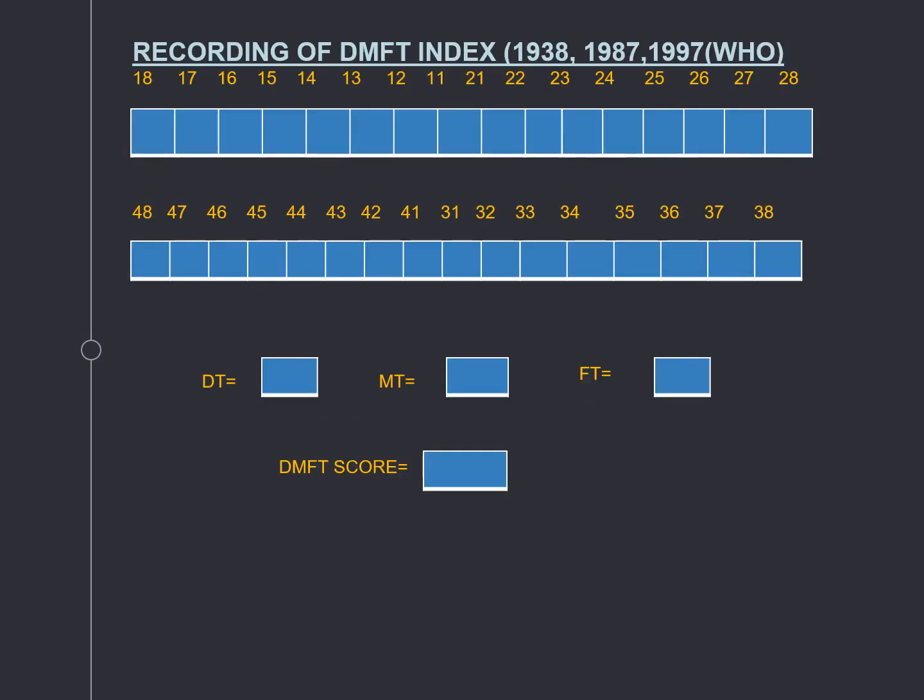How to record the DMFT index? This is the format for recording the DMFT index. Regarding the teeth seen by you, from 17 to 27 and 47 to 37 are taken into consideration, which is 28 teeth. In the decayed box you record how many teeth are decayed, and in the missed box you record how many teeth are missed due to caries. Filled teeth, which have been restored with a filling due to decay, are also considered. The total DMFT is D plus M plus F, so the total score is taken into consideration.